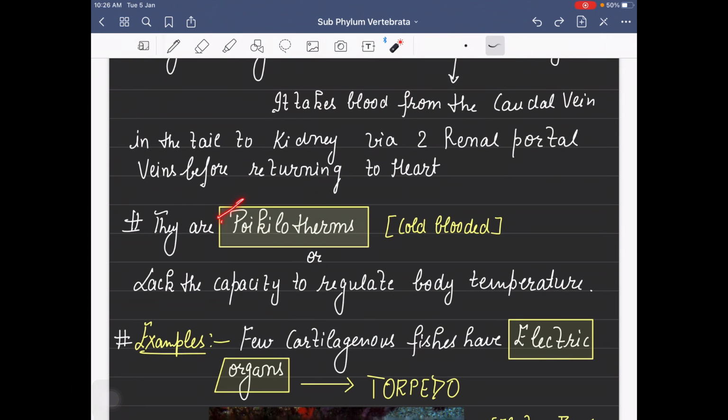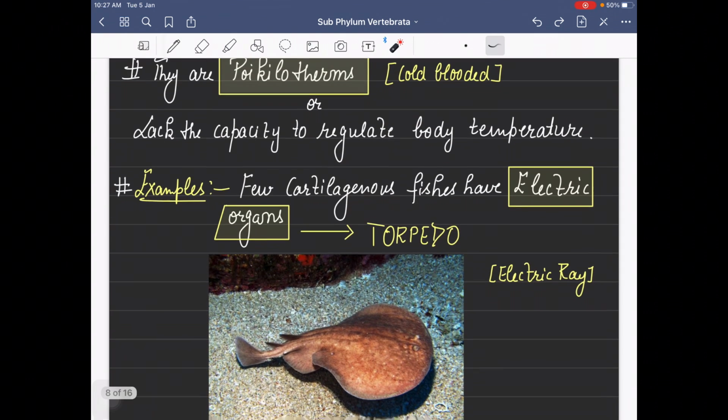They are cold-blooded animals. They are poikilotherms. कल ही हमने किया है कि cyclostomates they are also poikilotherms. Same जो हमारे cartilaginous fishes हैं, they are cold-blooded. It means they do not have the capacity to regulate their internal body temperature according to the outside environment. Such types of animals are cold-blooded and they are poikilotherms.